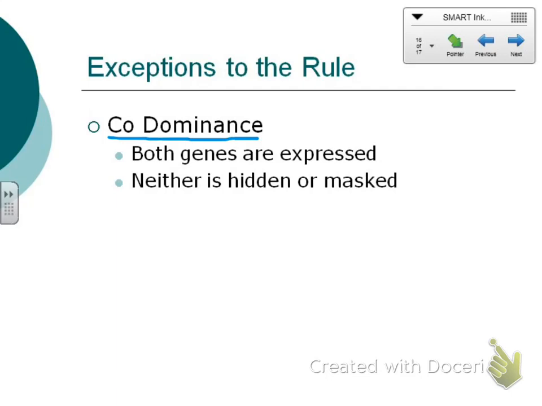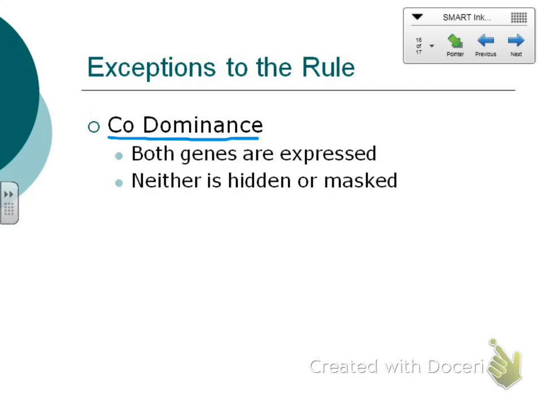So in this case, if we had a codominant situation where I crossed a red flower with a white flower, both genes are seen, so what am I going to see? A striped flower or a spotted flower.